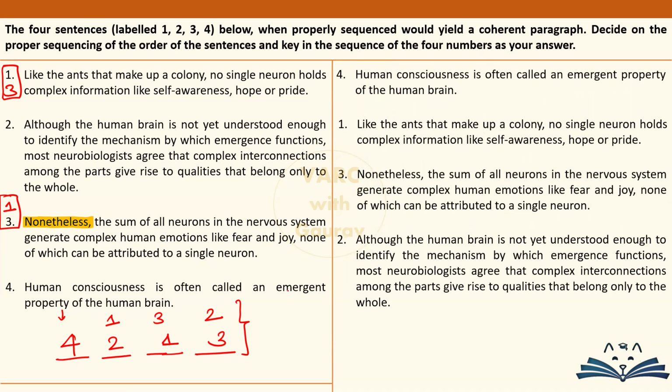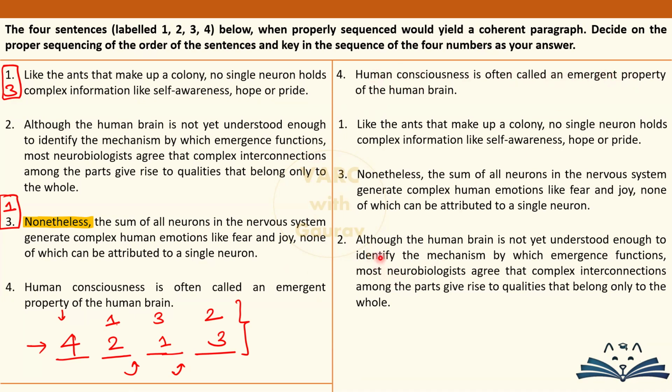Now if you are somebody who ended up creating 4213, तो आप दिल छोटा मत कीजिए, मैं भी आपके ही साथ हूँ. What I mean to say is that I also ended up creating this sequence while being confused about 4132 at the same time. I consciously chose this one and ended up failing. गलत हो गया था मेरा. ठीक है. And the reason why I went with 2 is because I believe that this fits in pretty well after 4. Because in 4 we are talking about emergent property, human consciousness being an emergent property.